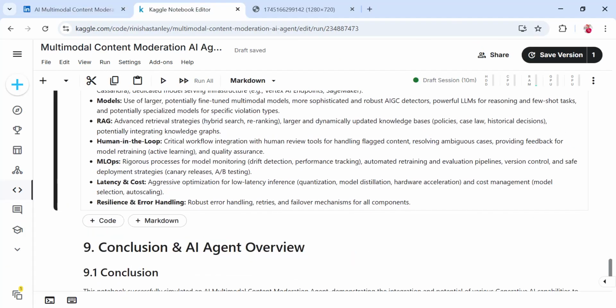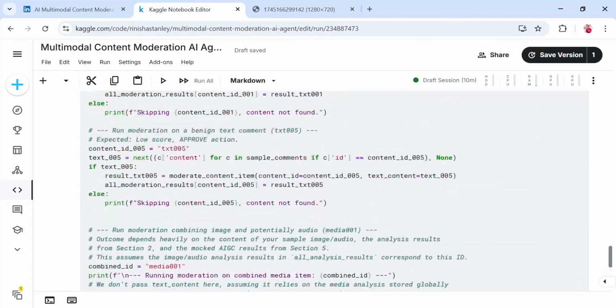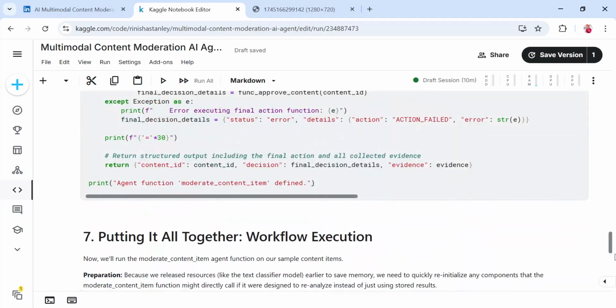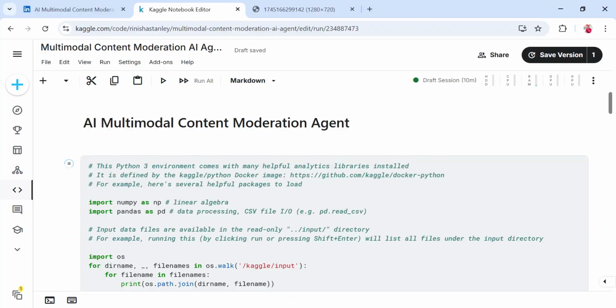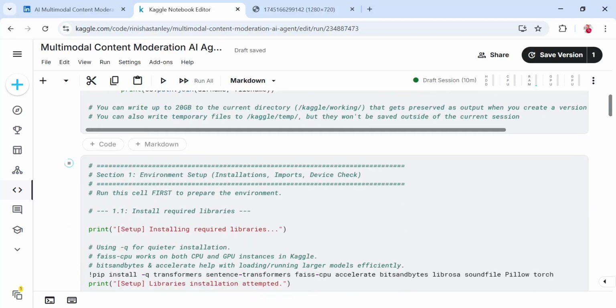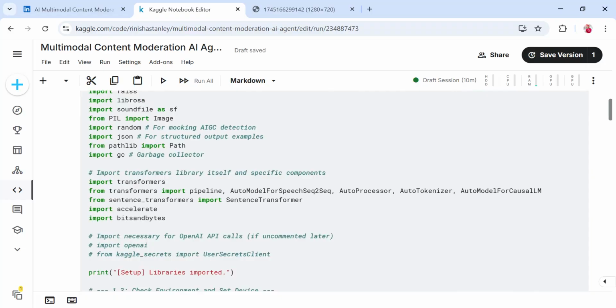Okay, so now let's see whether it has finished running or it is still running. I think there's some network issue for me. It is not running here.